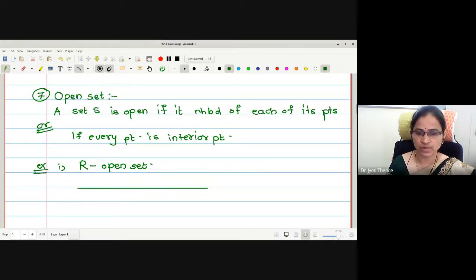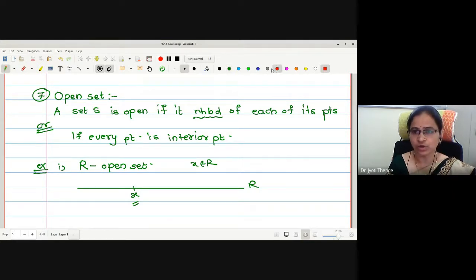Why is R an open set? See, this is our real line. Now let me consider any point x in R. I want to check whether this set R is a neighborhood of this arbitrary point x or not, or whether this arbitrary point x is an interior point or not.